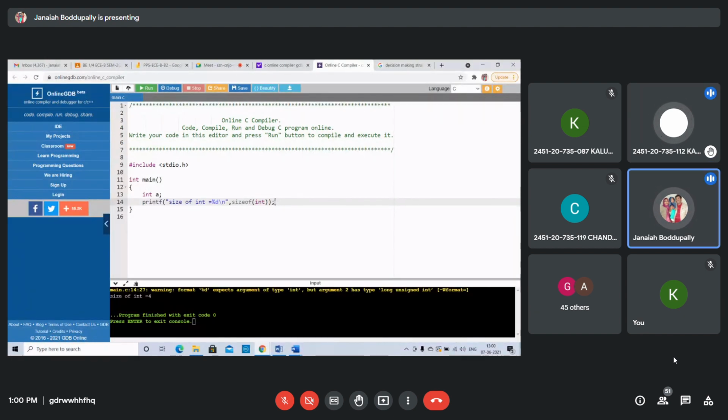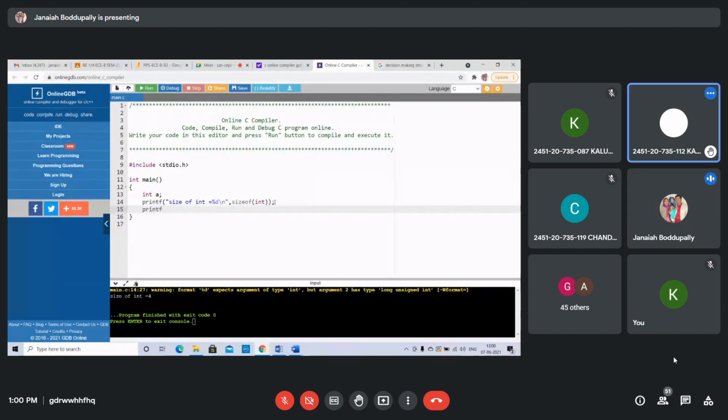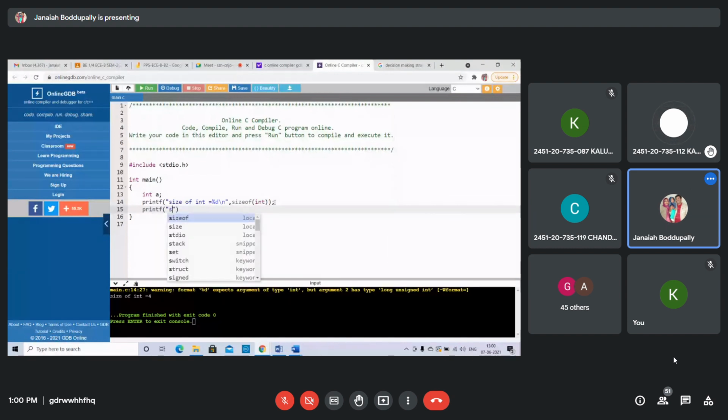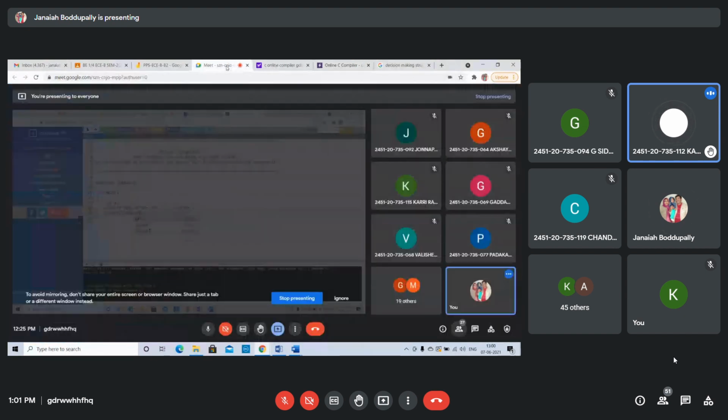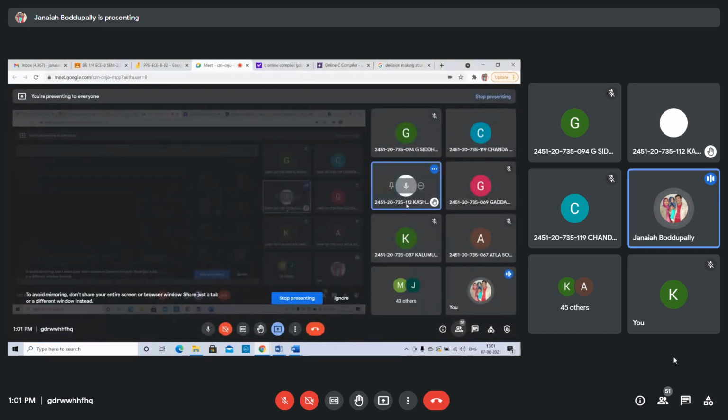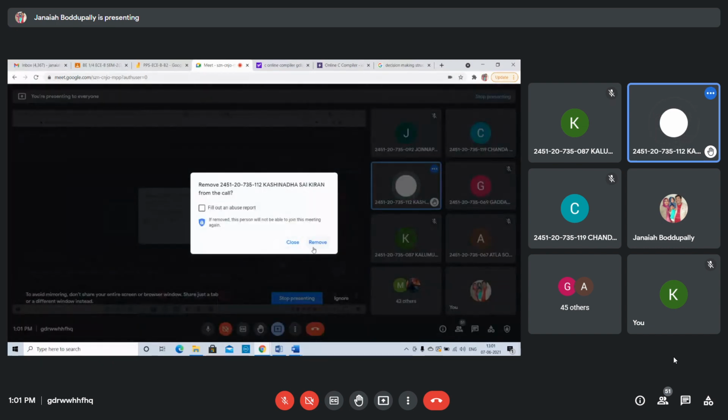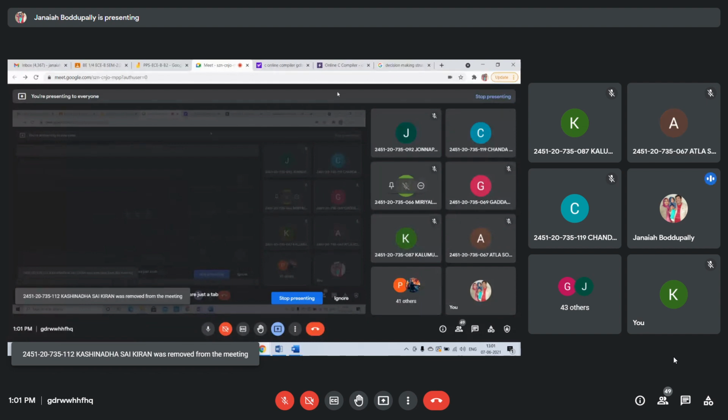Who is speaking? Babu, keep in silent mode. Huh? Who is that? Can I remove you? నేను రిమూవ్ చేసేస్తా. Is that 112? Babu, who is 112? I'm removing you. Okay, now I removed him.